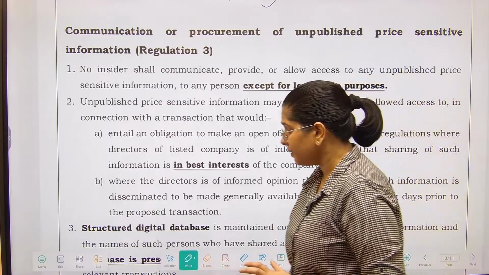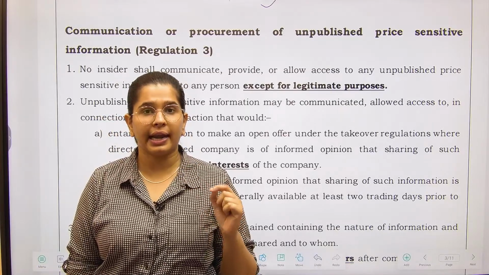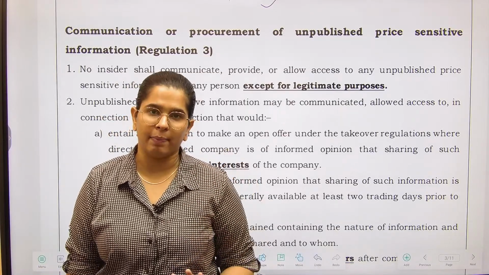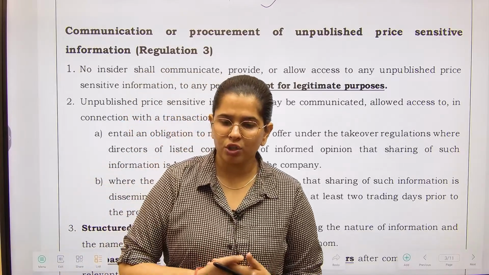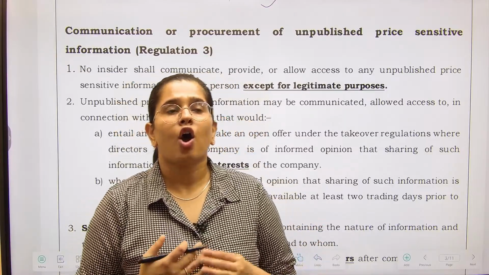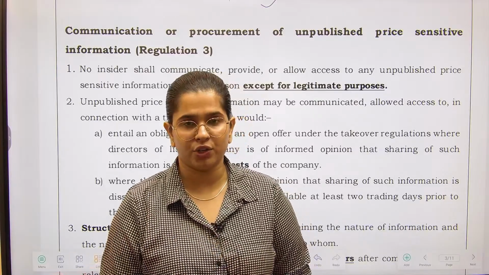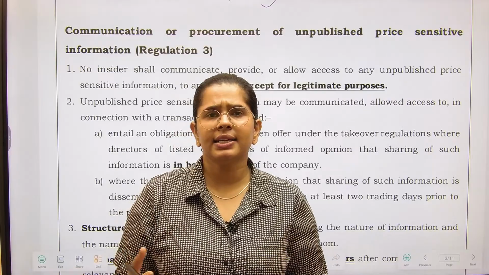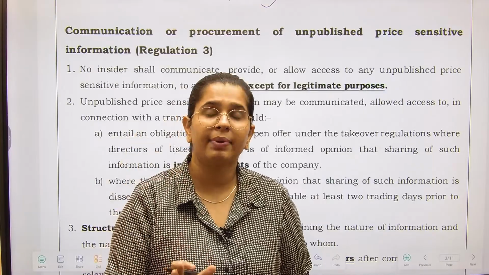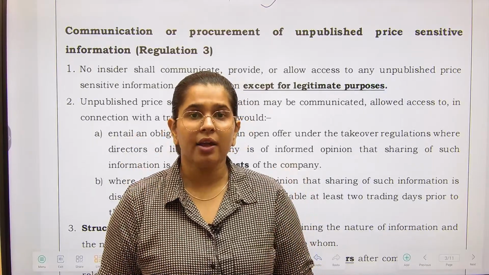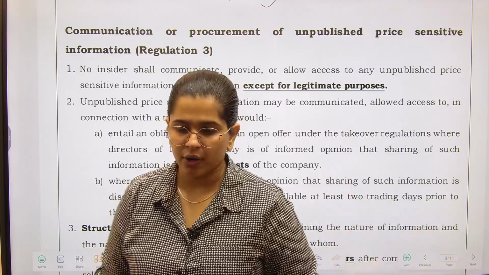Now let us see what is prohibited: that you will not trade at the cost of the general public, right? But sometimes you need to disclose the information by virtue of a contract, or in order to fulfill any kind of statutory or legal requirement, right? So for certain cases you need to provide certain data, and we are not prohibiting you from that, but we are prohibiting you from trading on the basis of certain information which is not available to the general public. Okay, so let us see this.